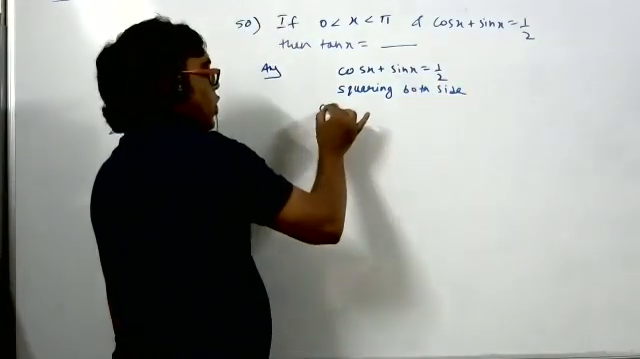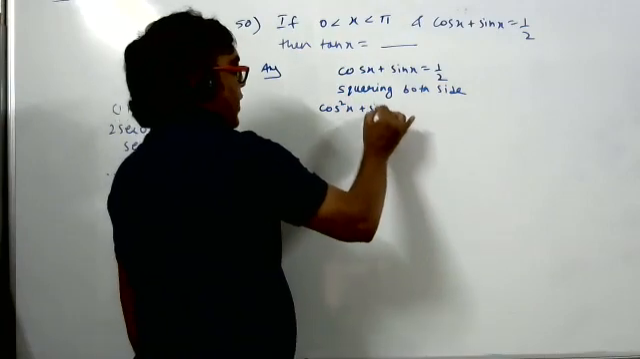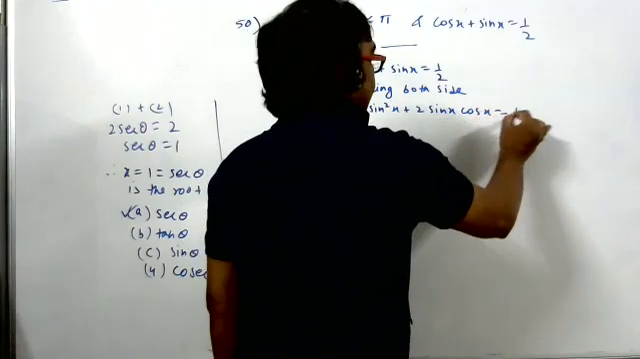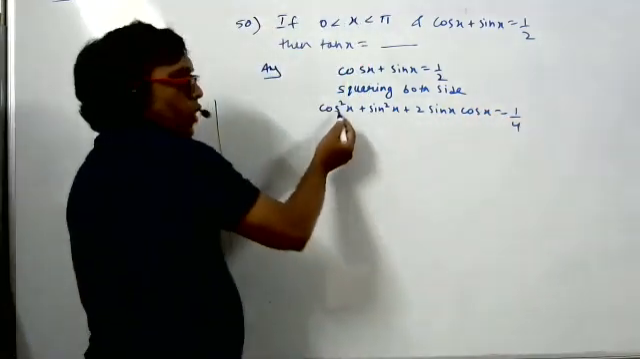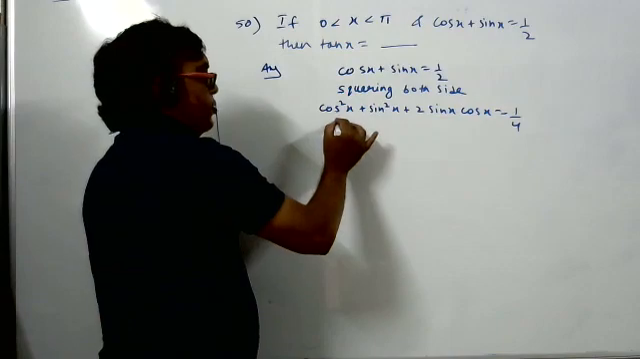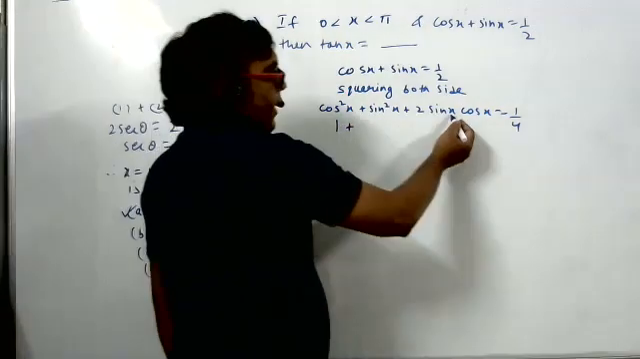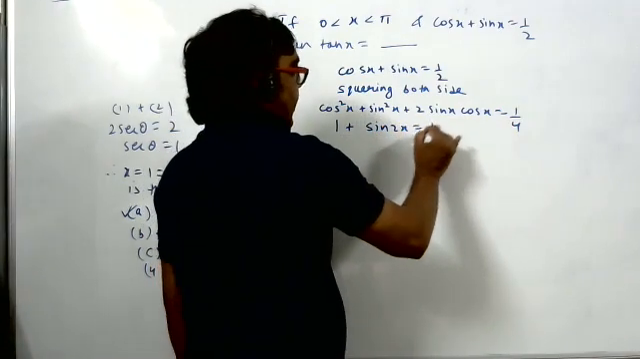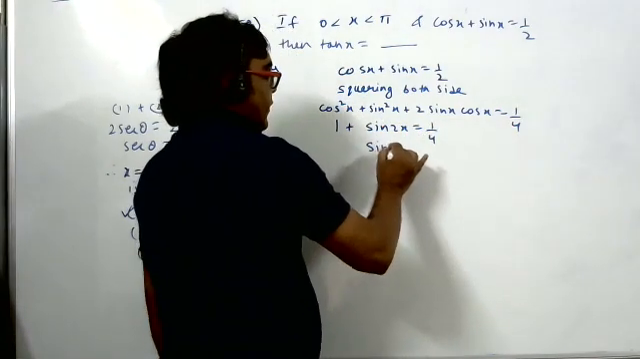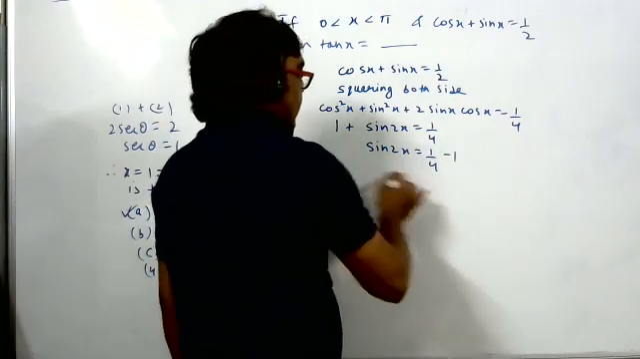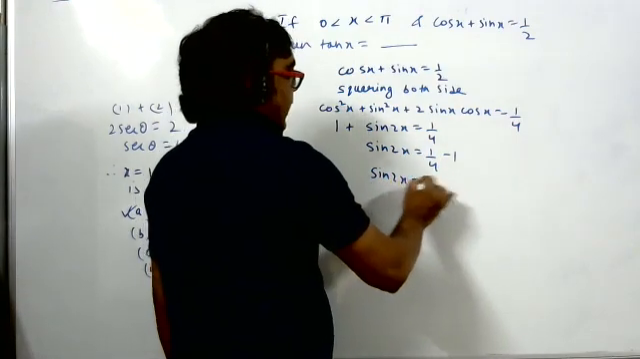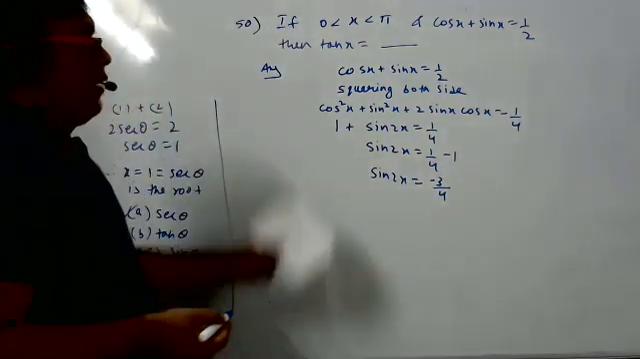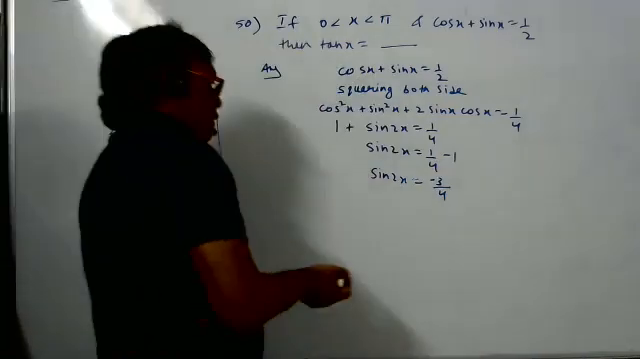If we square both sides, we get cos square x plus sin square x plus 2 sin x cos x is equal to 1 by 4. Cos square x plus sin square x is 1, and 2 sin x cos x is sin 2x. So sin 2x is 1 by 4 minus 1. Taking the LCM, it will come minus 3 by 4. We have got the value of sin 2x, but that is not our aim.